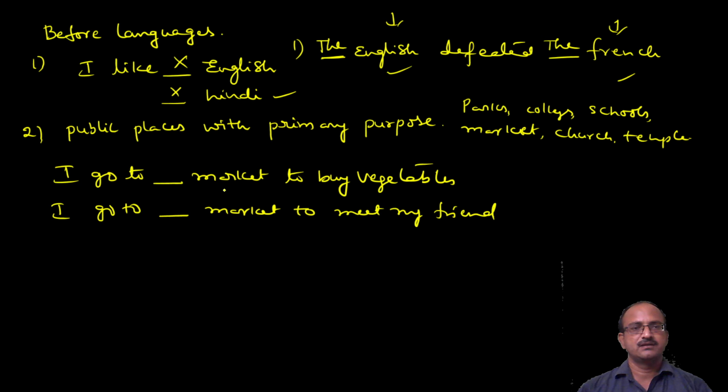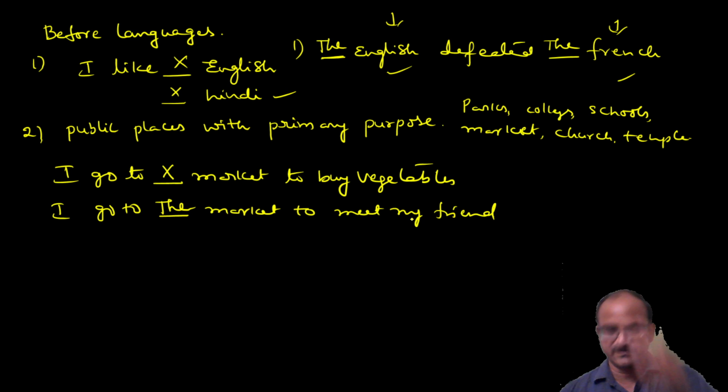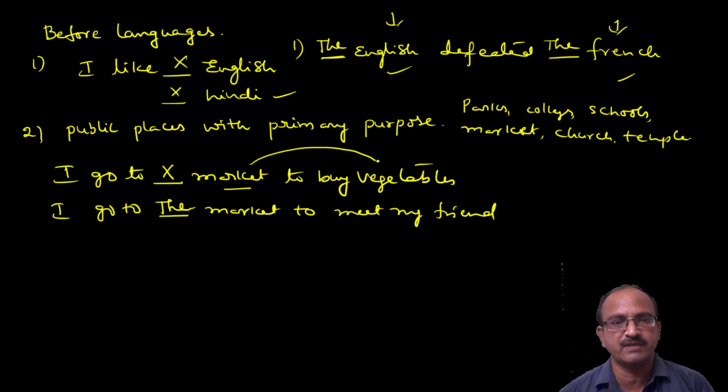One is I go to market to buy vegetables. Here there is no article, but here you can use the definite article the. What is the difference between these two sentences? So market is a public place. What is the primary purpose of market? Buying vegetables.